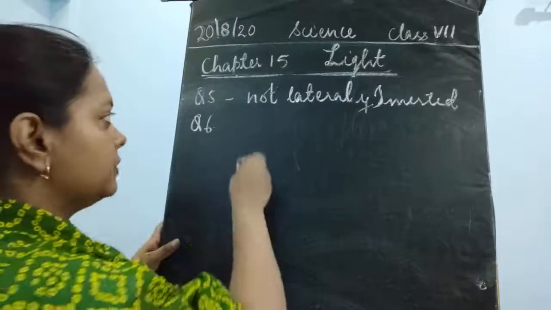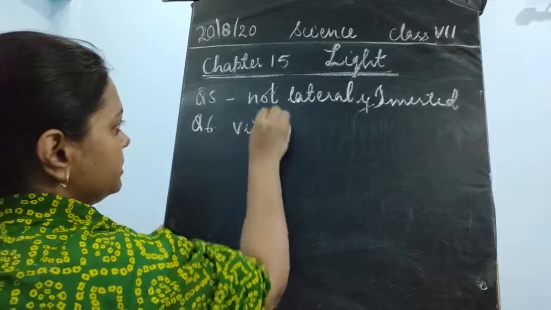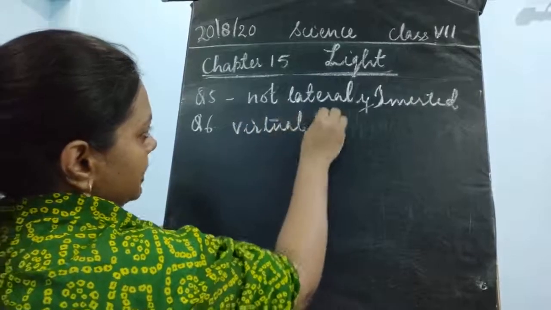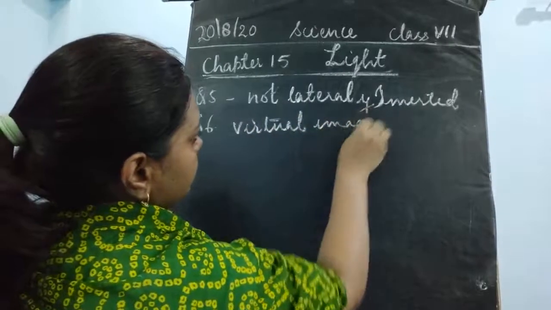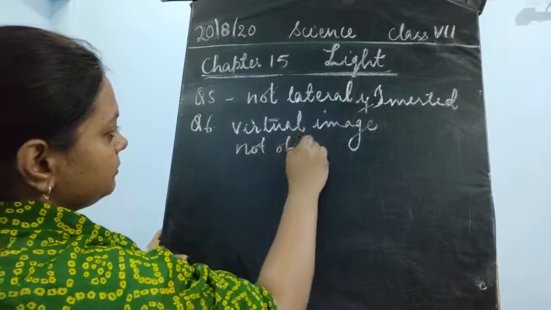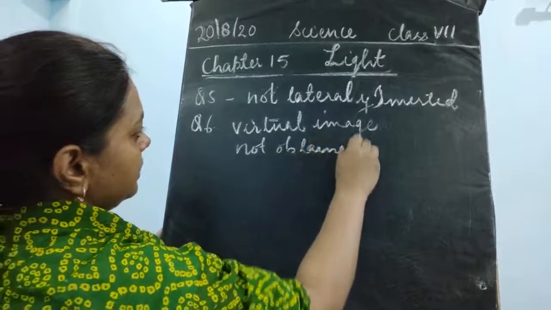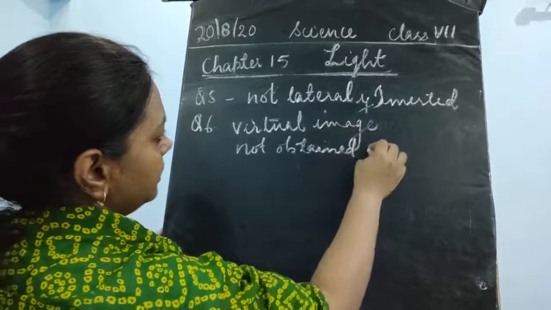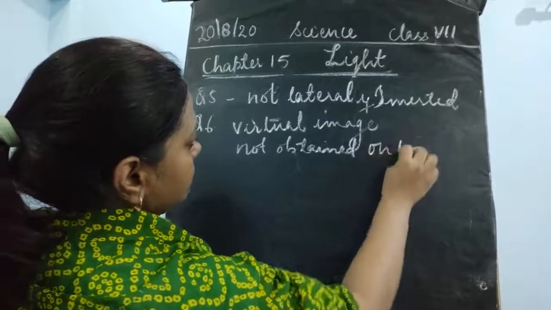So what would be the answer for this question? What do you mean by a virtual image? A virtual image is the image which is formed but which is not obtained on the screen.